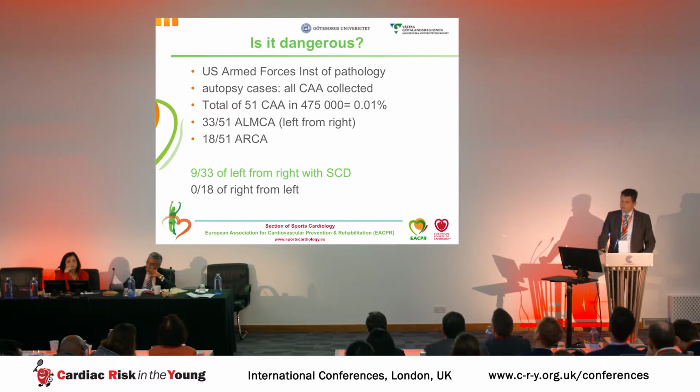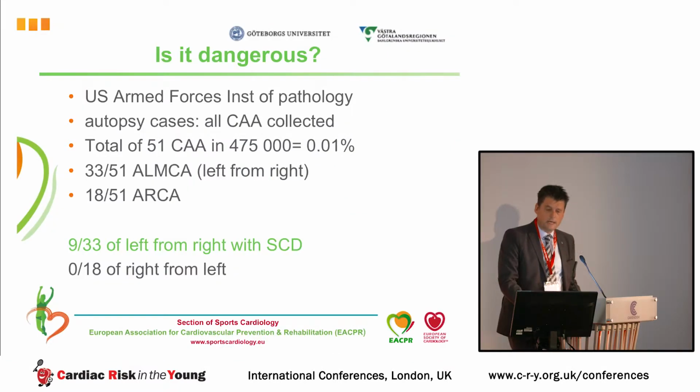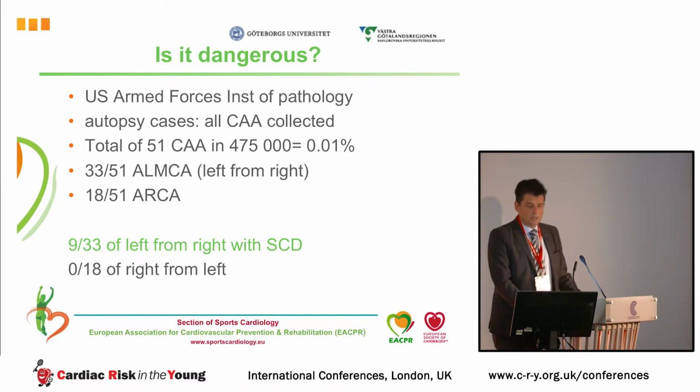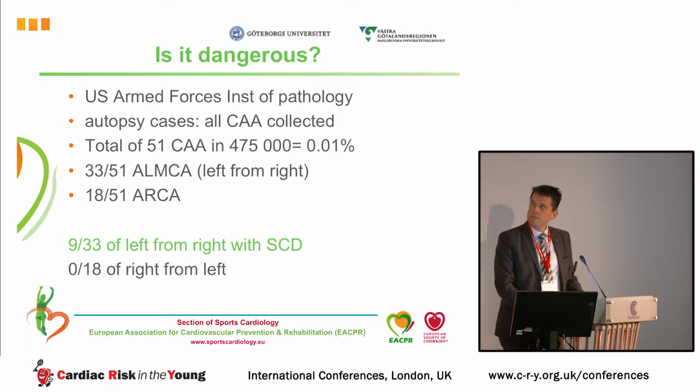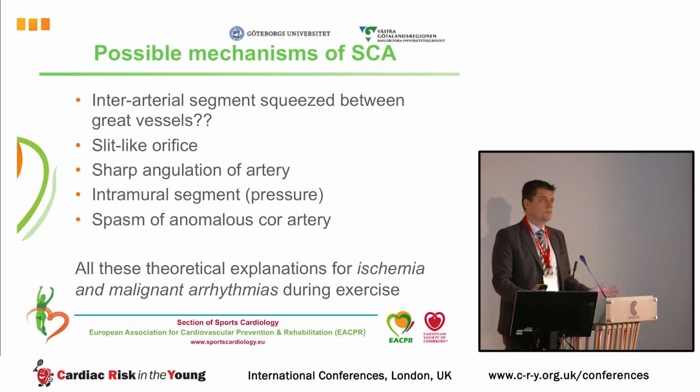So is it dangerous? All the autopsy cases collected in the US Armed Forces Institute of Pathology, they looked at the coronary artery anomalies, and they could only find 51 cases in 475,000 autopsies. But 33 of them were anomalous left main, and 18 were anomalous right coronary. And as you can see here, none of the anomalous right were associated with sudden cardiac death, only the anomalous left mains. So it was thought in the beginning that only the anomalous left main were the dangerous ones, so to speak.